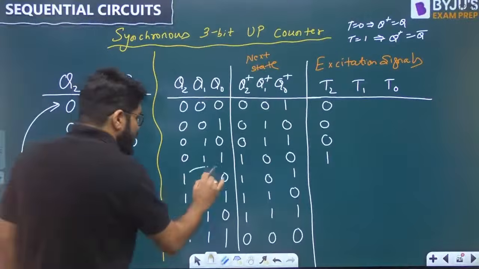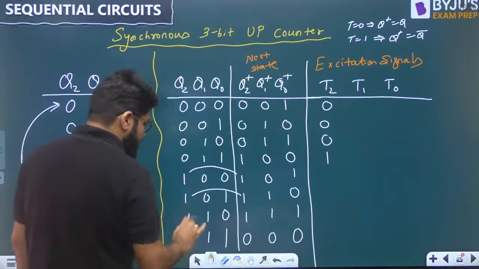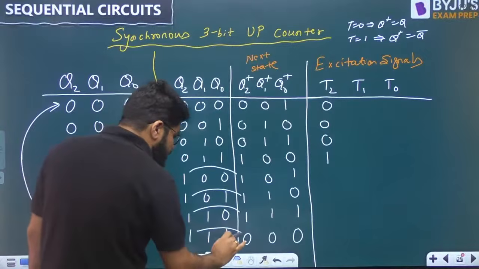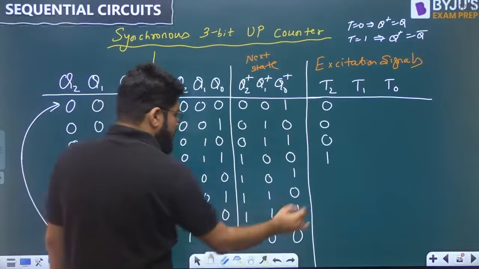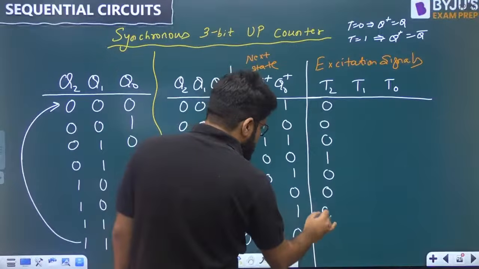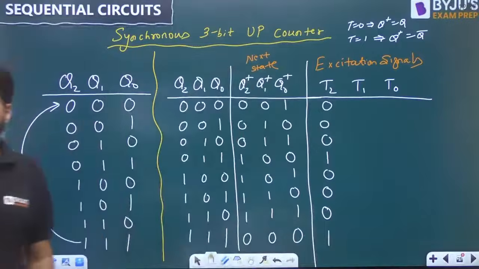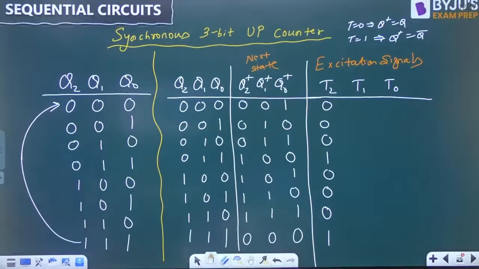Now again 1 to 1 same, 1 to 1 same, 1 to 1 same. At last it toggles. Toggle means take the T input as 1. Okay, the same 0, 0, 0, and then toggle. This is the table for T2.